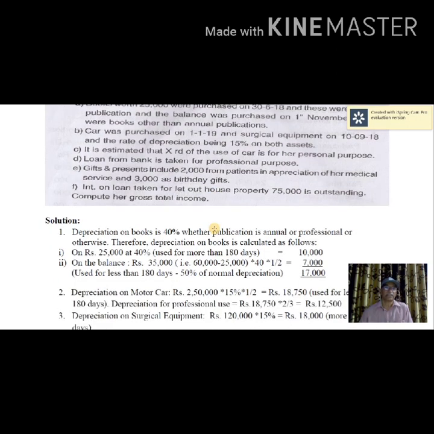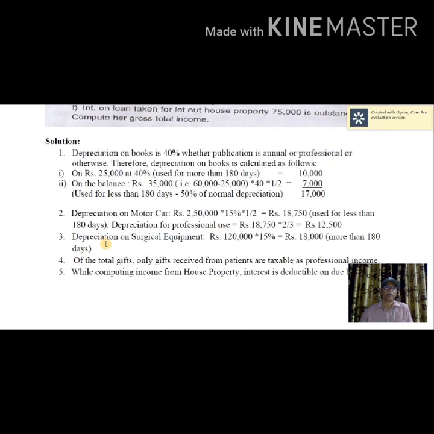See the explanation given here. Depreciation on books is 40%, whether publication is annual or professional or otherwise. Therefore, depreciation on books is calculated as follows. On 25,000 at 40%, and yes, books are used for a period more than 180 days. Therefore, depreciation is 40%. Straight away 10,000.